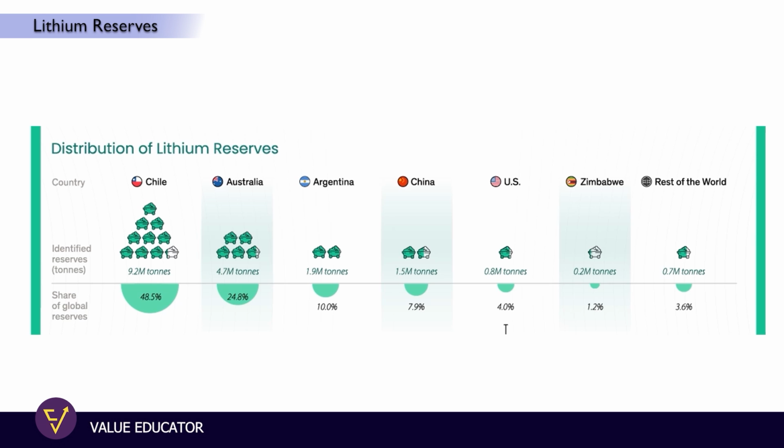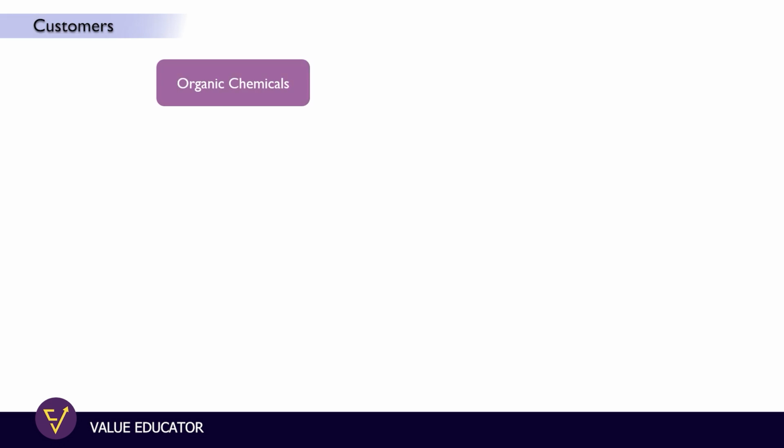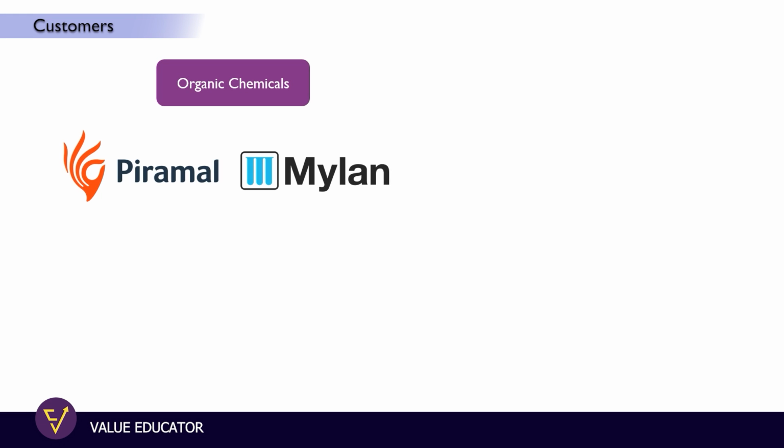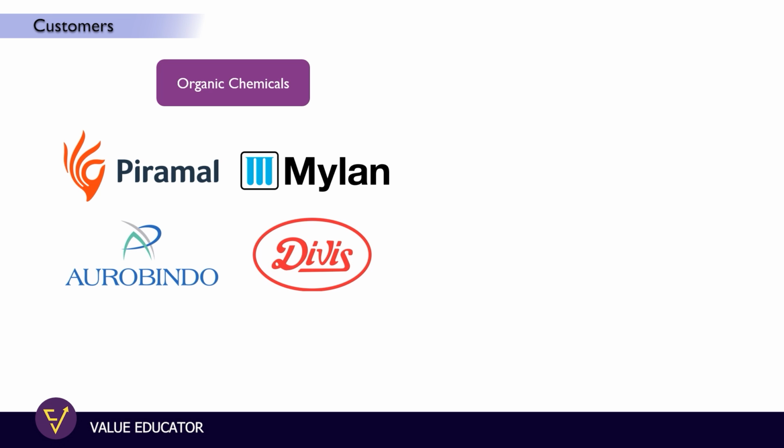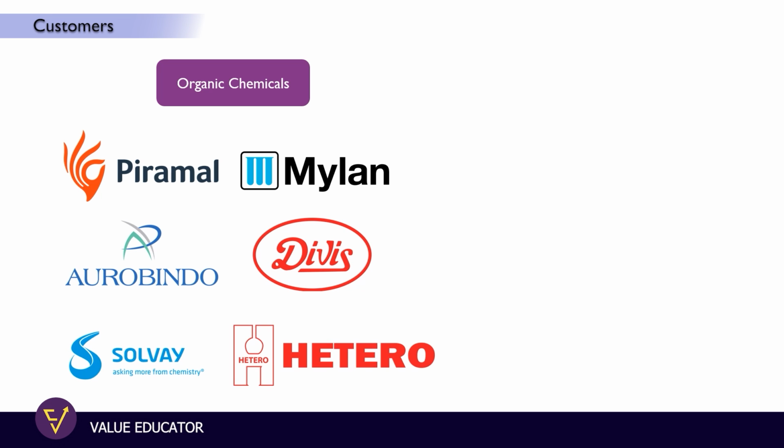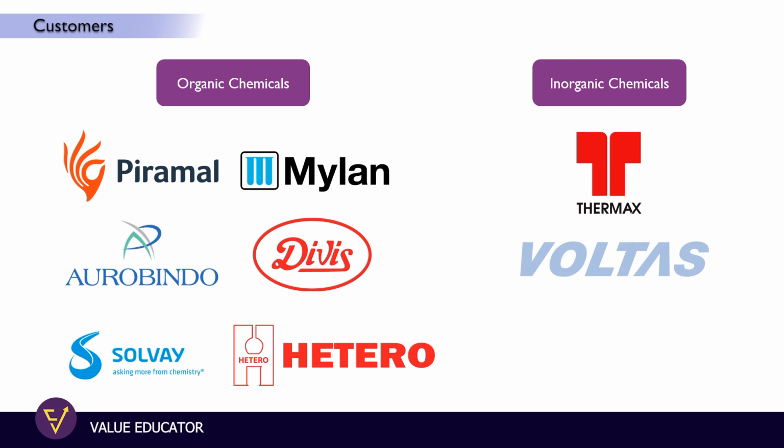Coming back to Neogen Chemicals, they have various customers in the organic and inorganic segments. In organic, they have Piramal Pharma, Mylan, Aurobindo, Divi's, Solvay Group, Hetero and many more. In the inorganic division, they have customers like Thermax, Voltas, Kirloskar, and Neogen Chemicals is supplying specific lithium-based chemicals to these customers, which generally use them in HVAC systems.